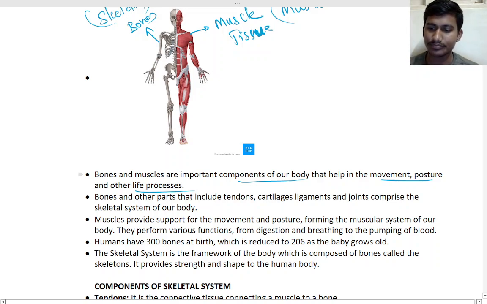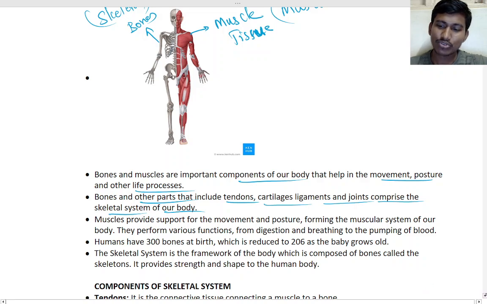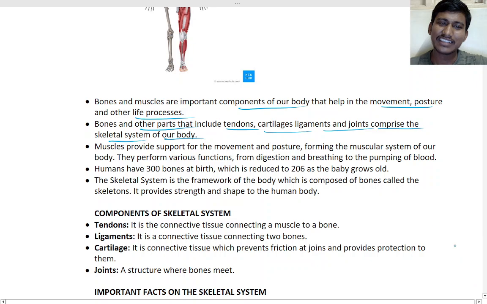Okay, good. So next, bones and other parts, including tendons, cartilage, ligaments and joints, comprise the musculoskeletal system of our body. So there are so many different parts. You may have seen there are joints, the elbow joint, knee joint and all. Those are jointed by ligaments, and cartilages will be there. So you remember the names. That's it.